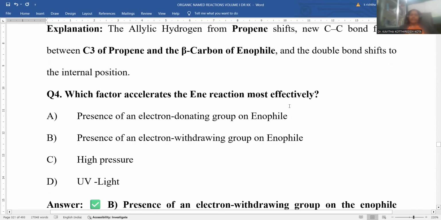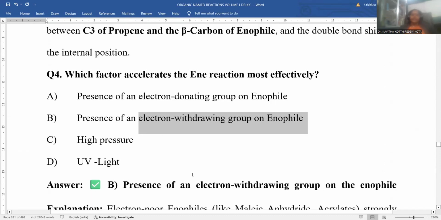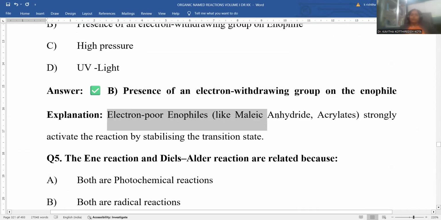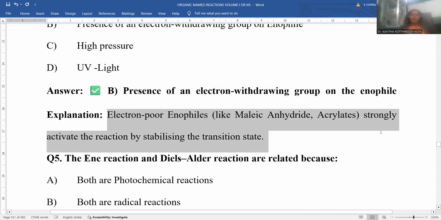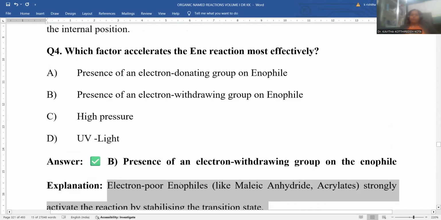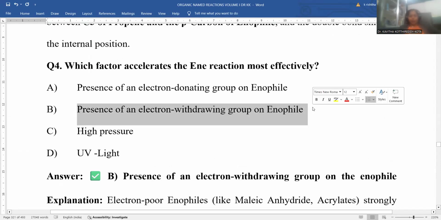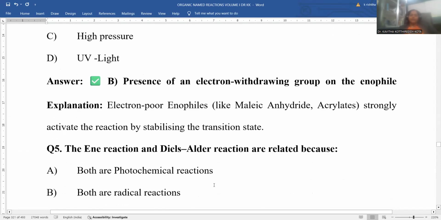Which factor accelerates the ene reaction most effectively? Presence of electron donating group on enophile? Does the enophile require electron donating or withdrawing? Obviously a withdrawing group on the enophile is more suitable for the Alder-ene reaction. That's why option number B is the correct answer. Electron poor enophiles like maleic anhydride and acrylates are more suitable for this Alder-ene reaction. The enophile must be accompanied by electron withdrawing groups. Option number B will be the right answer.